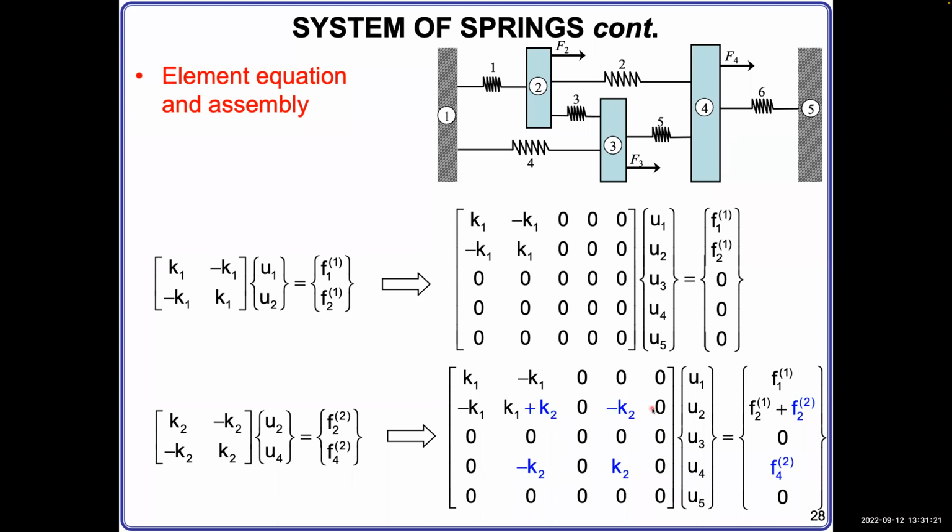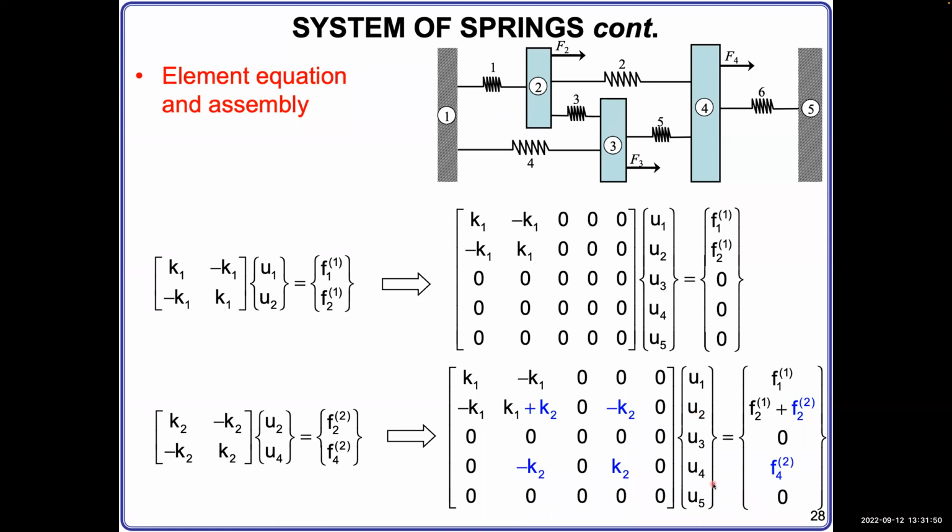So this is the super important part. Now you follow the same way. Write spring number 2. Once you write this, you can add this one into the global format. You will add K2, minus K2, K2, minus K2. Here you see they are in row number 2 and row number 4, right? Because row number 2 will be multiplied with U2, U4, also column number 2 and column number 4. This row will multiply with the displacement vector to give K2 times U2 minus K2 times U4, right? K2 is the same spring constant.